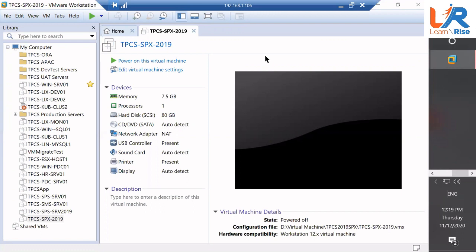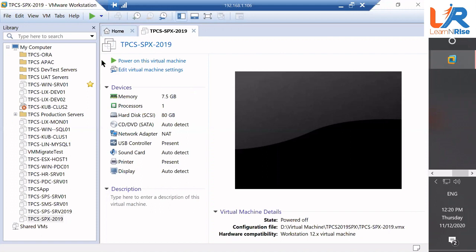Now you are my administrator, and I have a requirement to create one server to install some application. So I request you, can you create one server quickly for me, because we have to deploy one application for my department. Now you are in a virtualized world, so you can immediately take the steps. Go there, click the File menu.